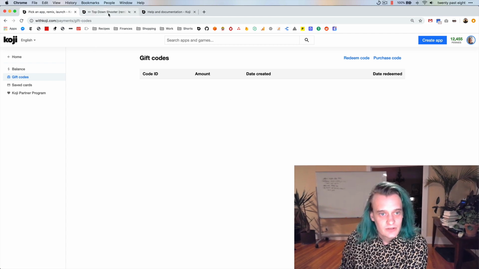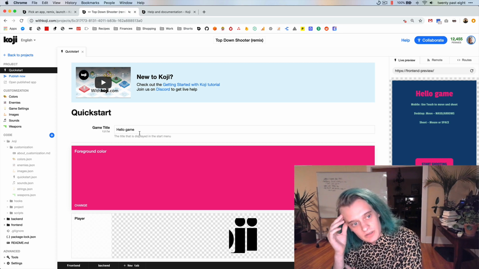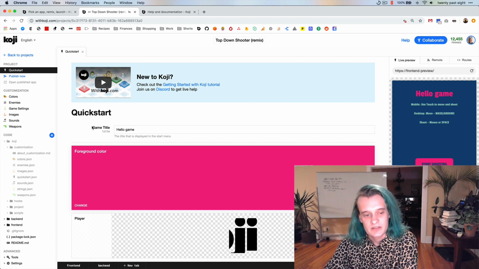Last kind of big thing this week is replacing the project README with this new Quickstart. So the idea behind this is to give you a way to surface some of the most commonly customized VCCs so that right after someone remixes your app, they can just jump right in and start customizing things without getting lost or overwhelmed by all of the more advanced customization options that might be present.